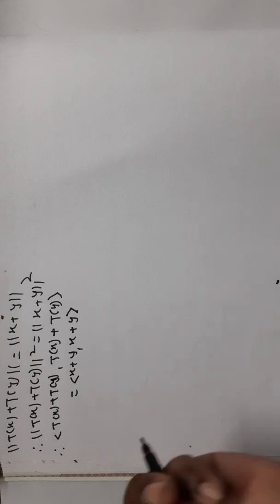But norm of T of x plus T of y square is equal to angle bracket T of x plus T of y comma T of x plus T of y, which is equal to angle bracket x plus y comma x plus y.